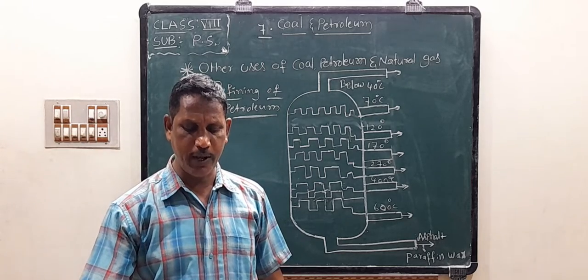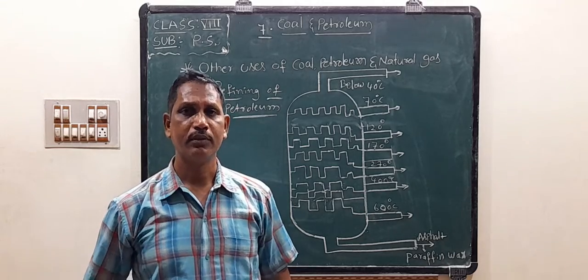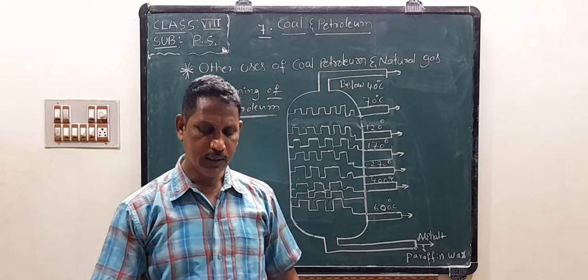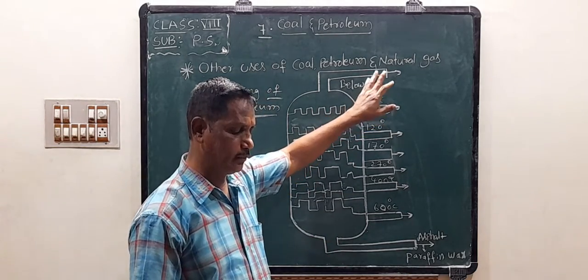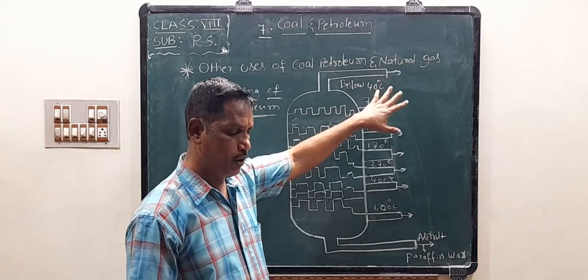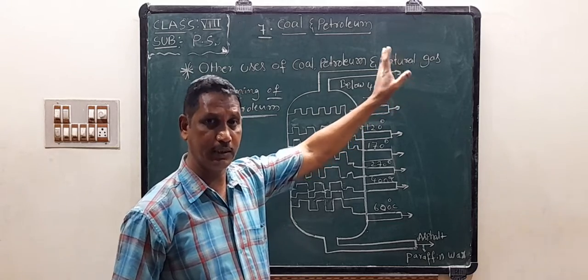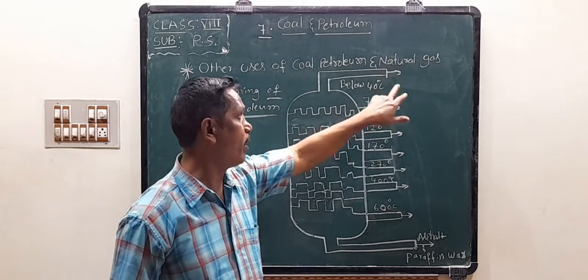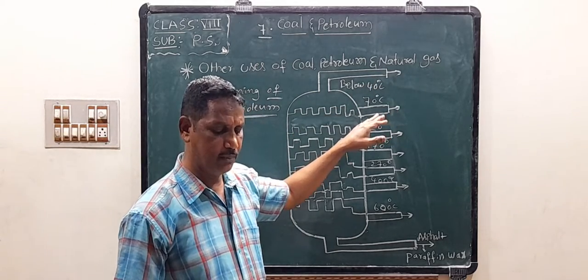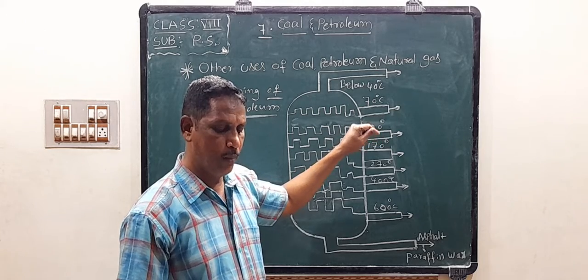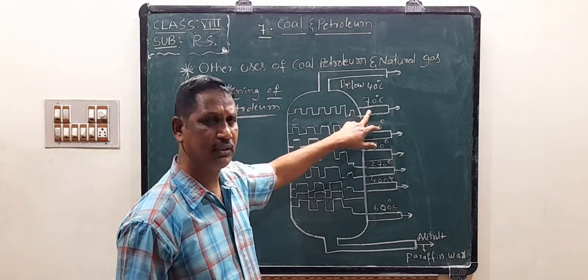These components of petroleum are then used to obtain other products also. See, below 40 degrees Celsius we obtain gas from petroleum: fuel gas, LPG gas, fertilizer, synthetic rubber. We manufacture synthetic rubber below 40 degrees Celsius, at this arrow mark. Below 70 degrees Celsius, products are used to make chemicals. See the textbook.